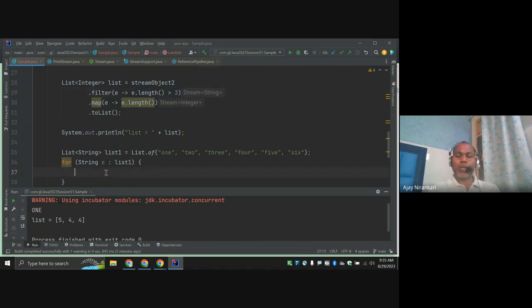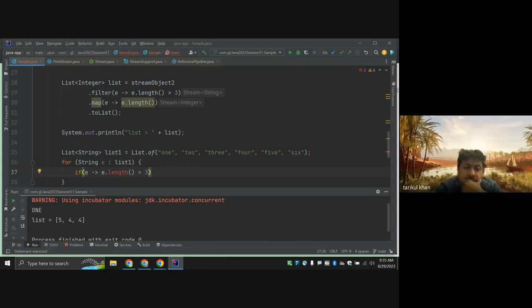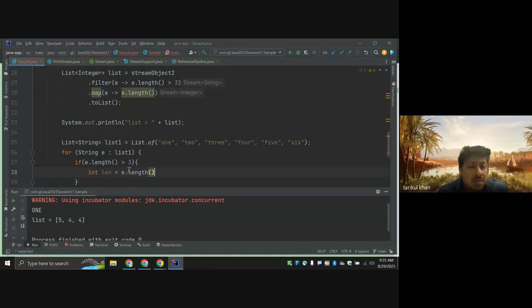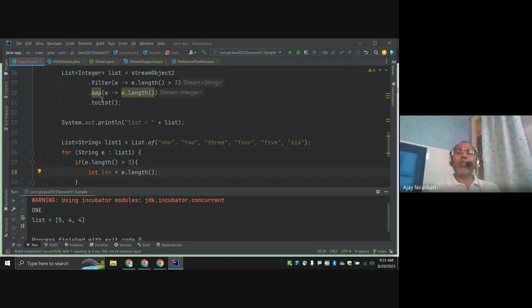So here you can say if this is greater than 3, and then say e equal to length. Here you are just calculating the integer length. Length equal to e dot get length. If the condition is true, then go. And here you say you want toList.